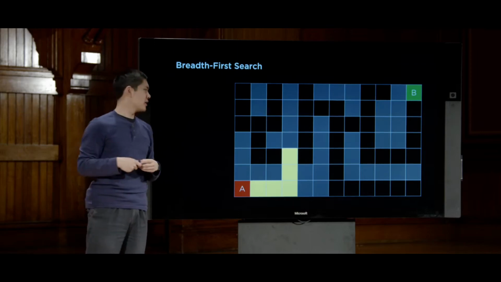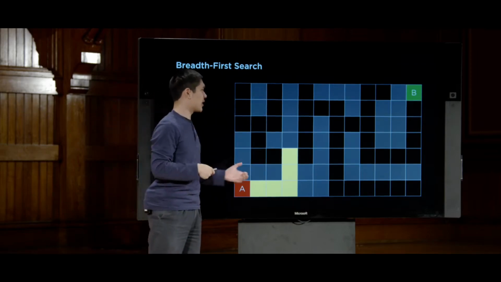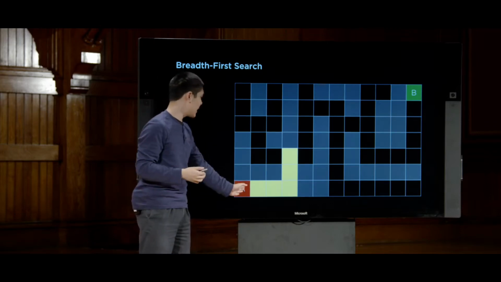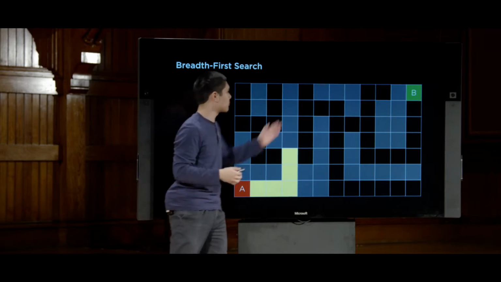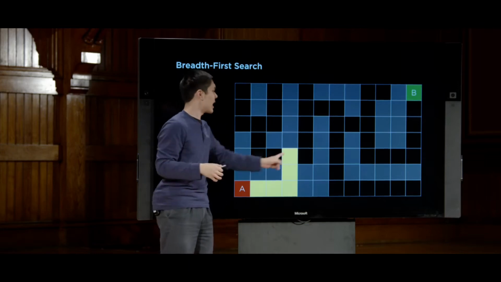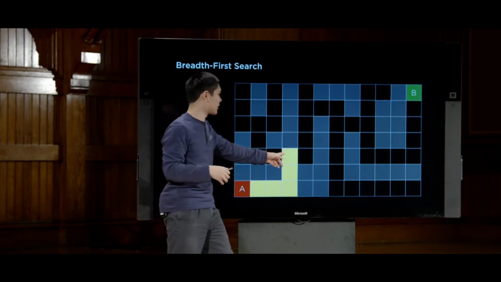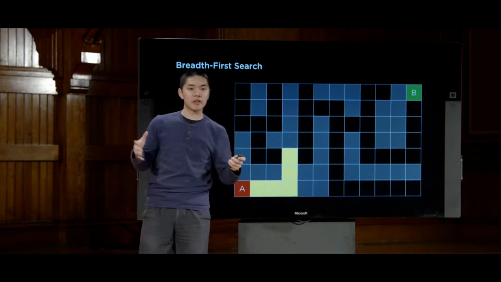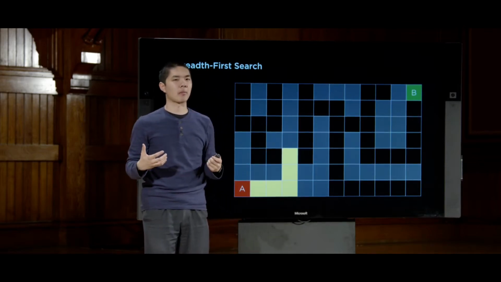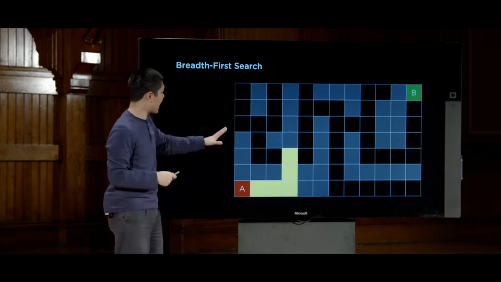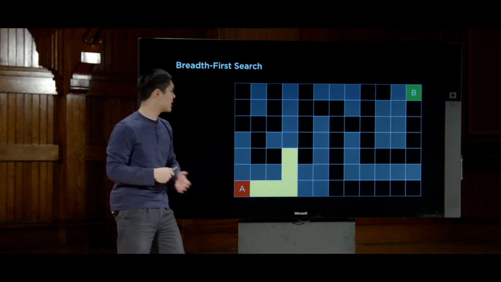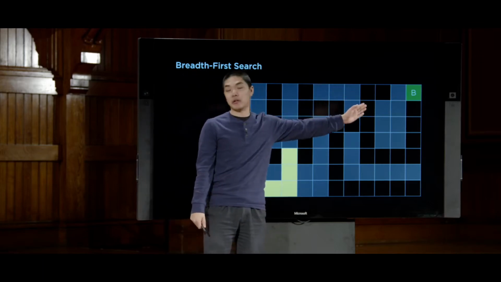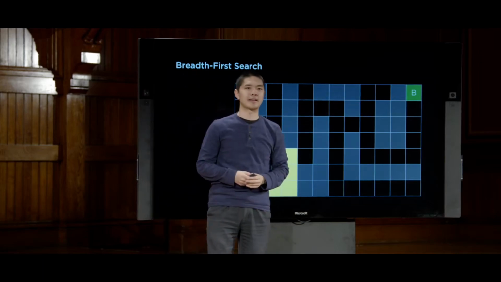I'm making the assumption that we can represent this grid as a two-dimensional grid where I know the coordinates of everything. I know that A is in coordinate 0, 0, and B is in some other coordinate pair, and I know what coordinate I'm at now. So I can calculate that, yeah, going this way, that is closer to the goal. And that might be a reasonable assumption for some types of search problems, but maybe not in others. But for now, we'll go ahead and assume that I know what my current coordinate pair is, and I know the coordinate xy of the goal that I'm trying to get to.